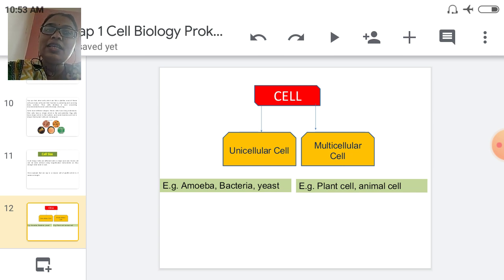And multicellular cell means the organism is made up of two or more cells. Unicellular is also called the prokaryotic cell and the multicellular cell is also called the eukaryotic cell. The prokaryotic cell examples are amoeba, bacteria, yeast, or the protozoans. And the multicellular cell examples are the plant cell and animal cell.